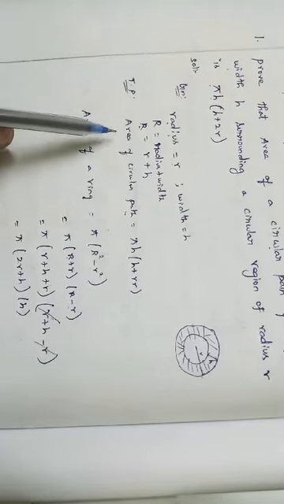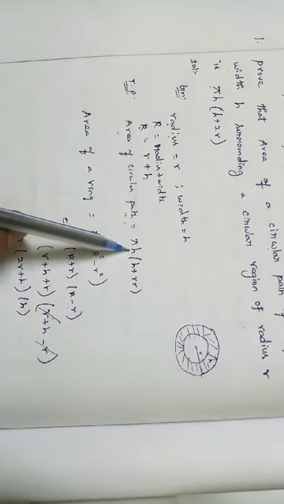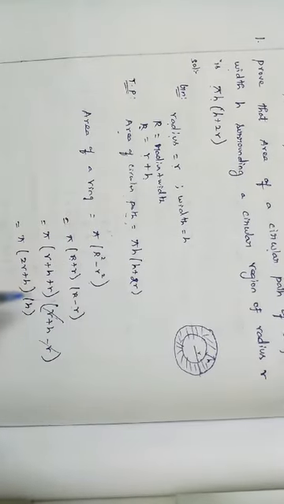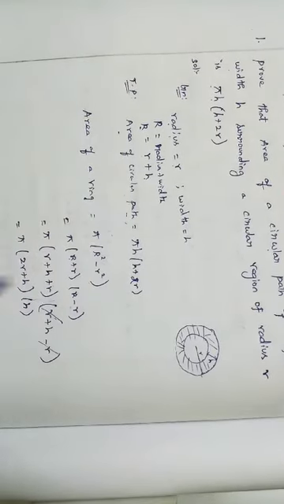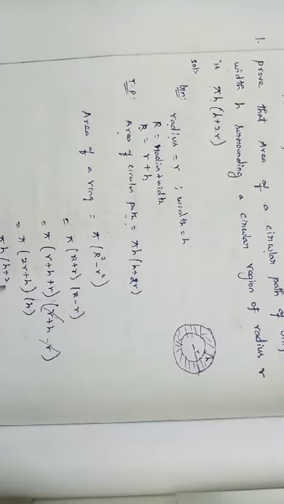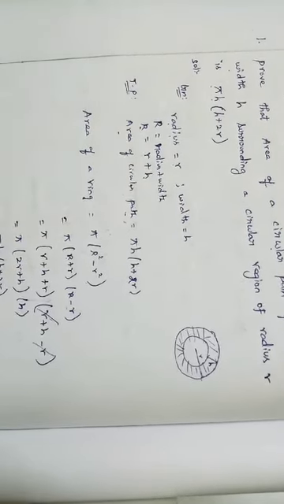So what we wanted to prove is that the area of the circular path is equal to pi h into h plus 2r. Sorry, h plus 2r. So it's nothing but pi h into h plus 2r. Hence proved.